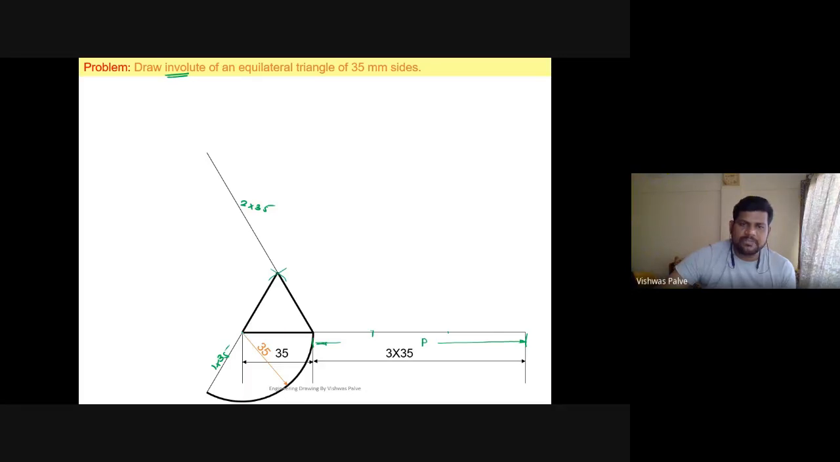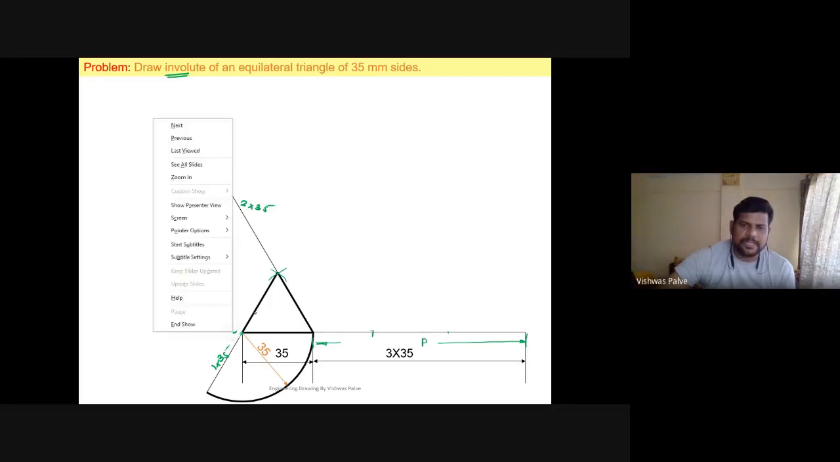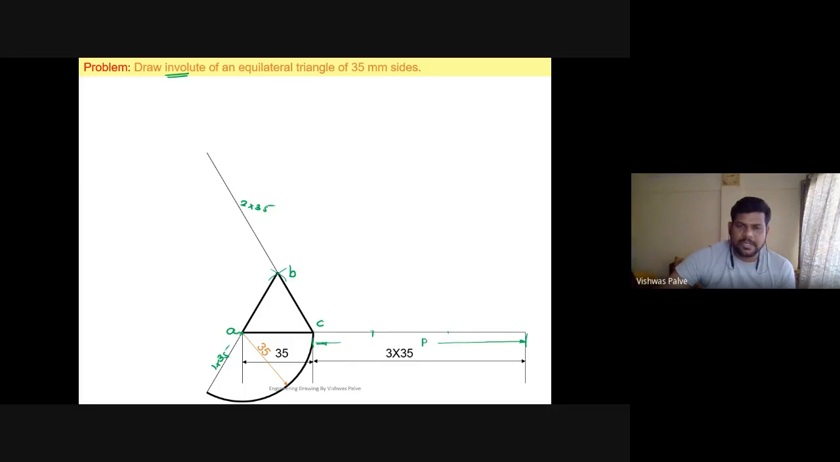Okay, starting from this point, take 35 millimeter in the compass and draw a curvature. Select this point as the center. I will name these points A, B, C. Take A to C, 35 millimeter, in the compass, selecting point A as the center, and draw an arc up to this line. So it will be up to 35 millimeter, right? So this is my first step.